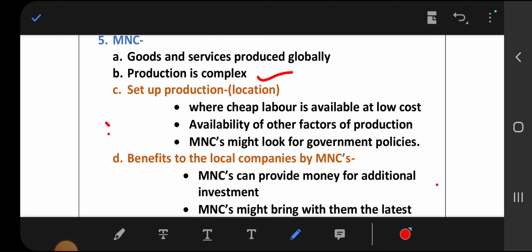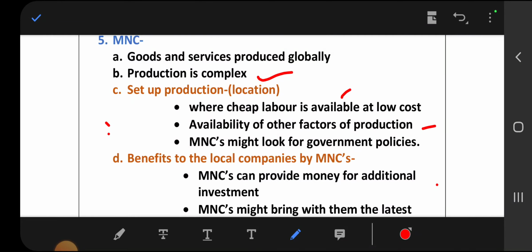And location. Where do MNCs locate their industries? Where cheap labor is available, to cut cost, and where the 4 factors are available: land, labor, water, and organizer. These are the production factors. If all these factors are available in one place, that place they choose to establish their company.